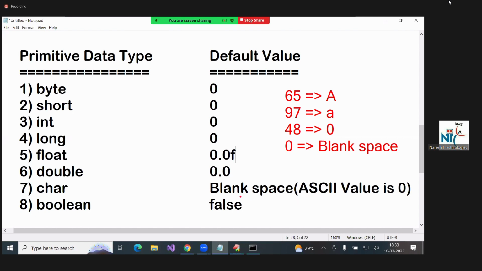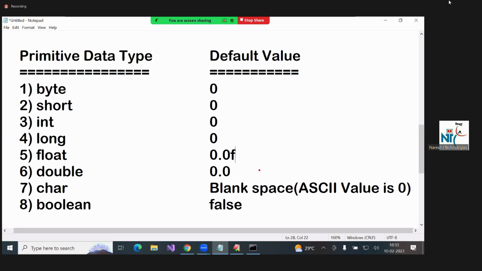So here, true means 1, false means 0. Like that, it will understand. That is the reason for false. That means at last all are zeros only. From start to end, all are zeros only. So here the char's ASCII value is 0. 0 means blank space. That is the reason you are getting blank space.